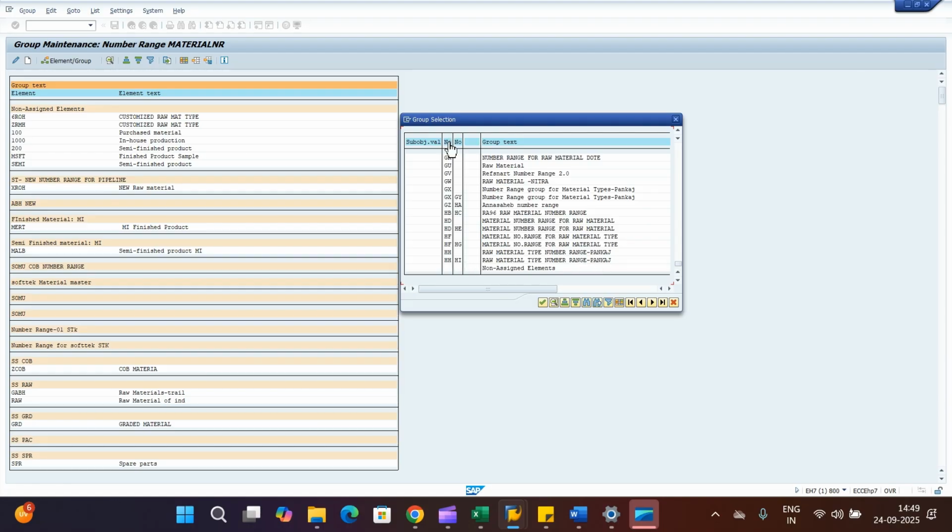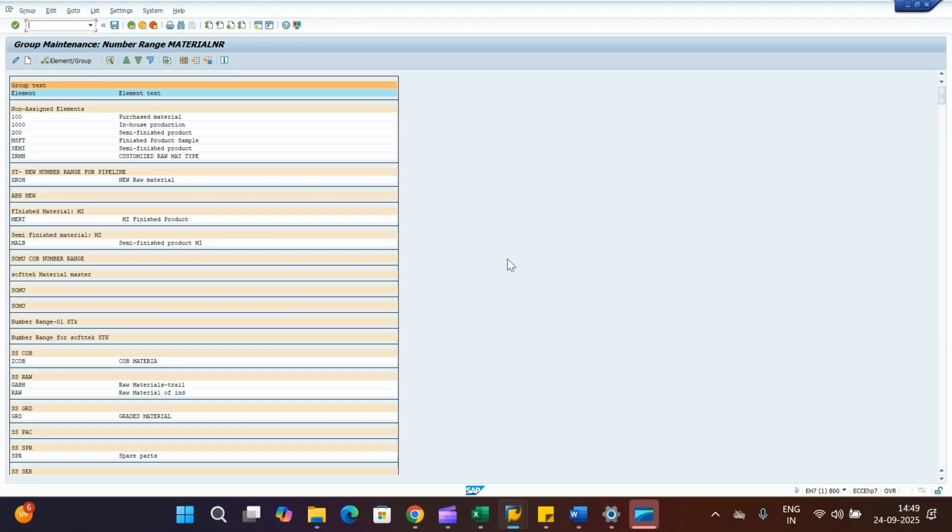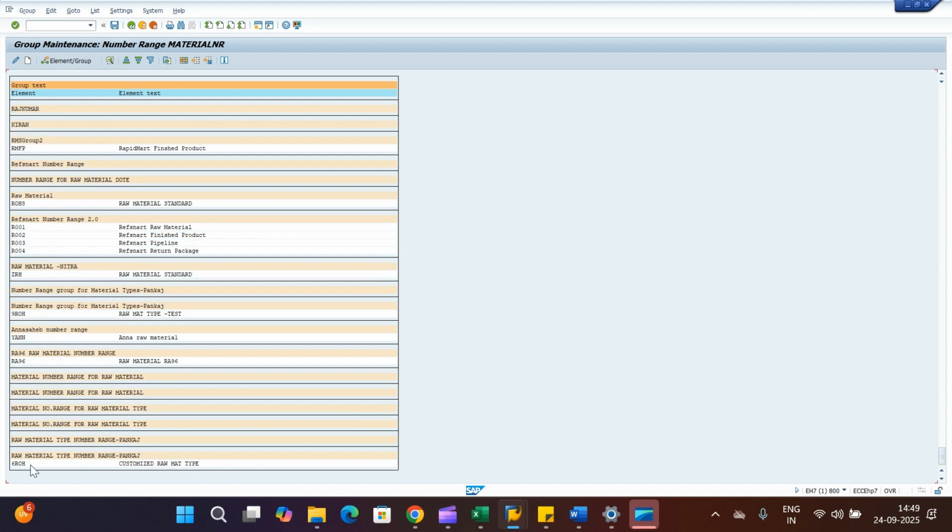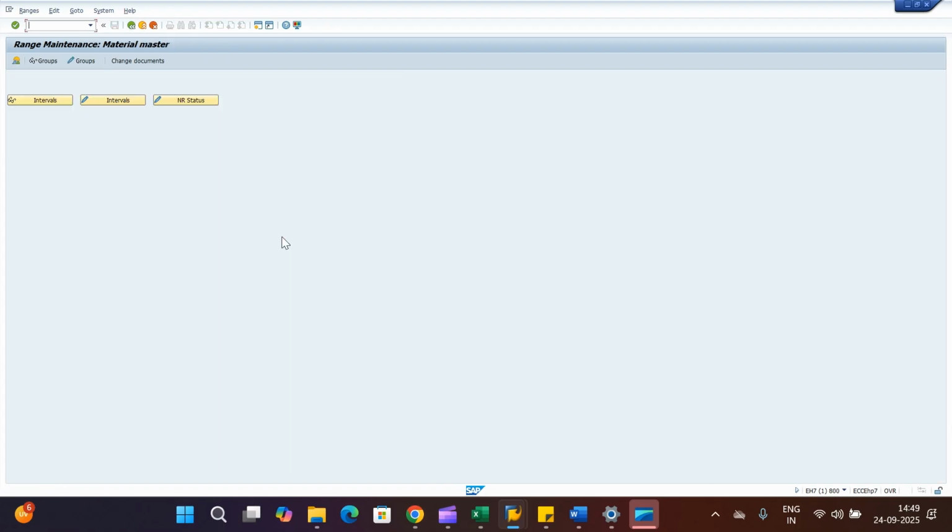The group is number range, the number is HH, and the number range number is HI. If both are available, then you can select that number range. So double click on it. Once you double click on it, you will see on the downside that the material type has been assigned to the group where we have defined our number ranges. Once done, click on Save. So the changes have been saved. This way we can assign our number ranges to our material type.